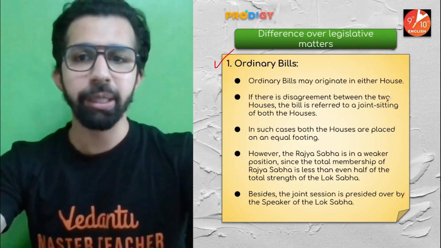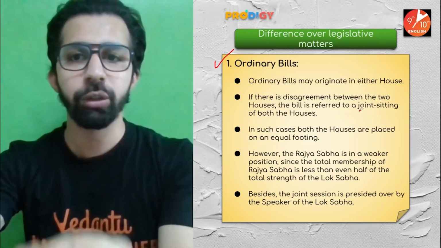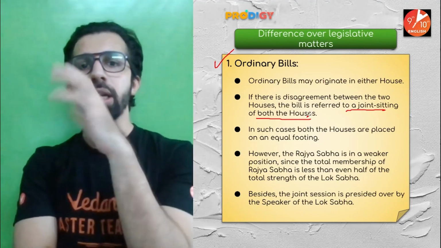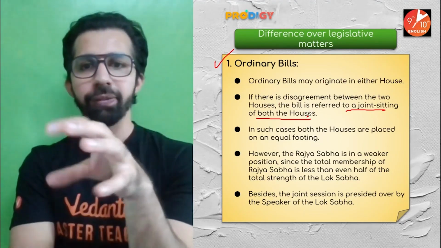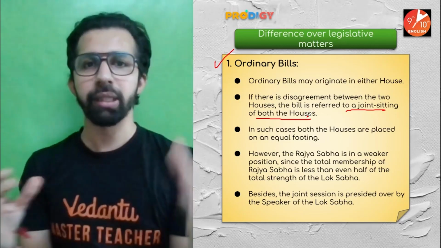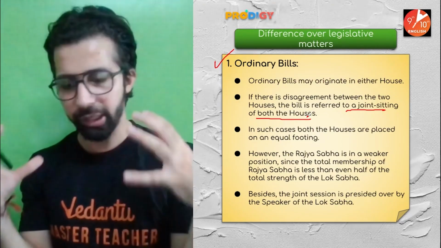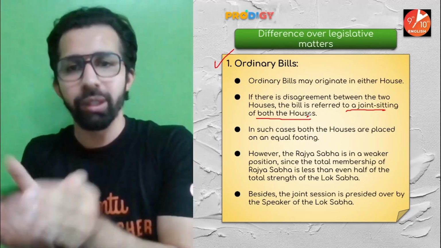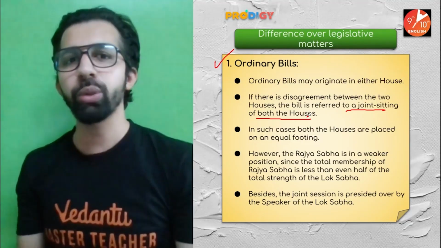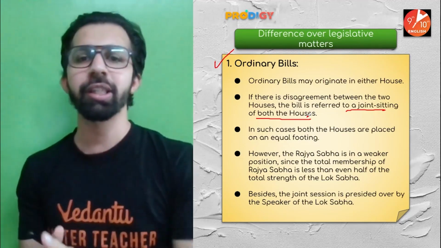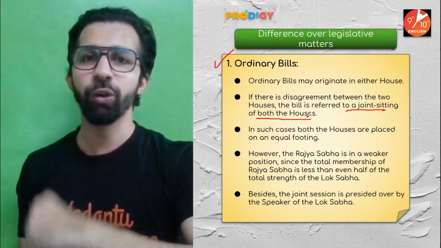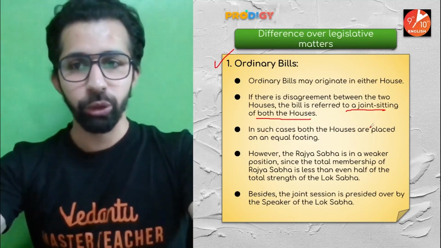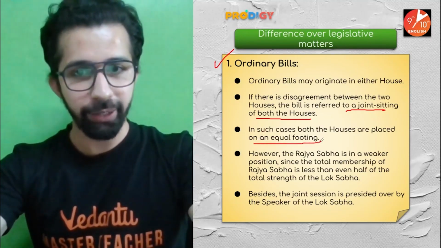If there is a disagreement between the two houses, the bill is referred to a joint sitting of both the houses. If there is an ordinary bill and both the houses, Lok Sabha and Rajya Sabha, are unable to arrive at a common decision, then there is going to be a joint sitting of both the houses. And who leads the joint sitting of both the houses? Speaker of Lok Sabha. Yes. In such cases, both the houses are placed on an equal footing.